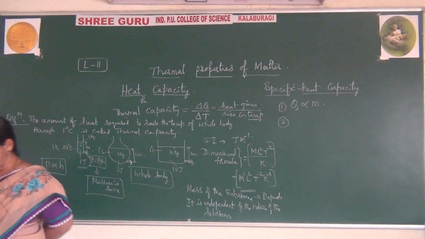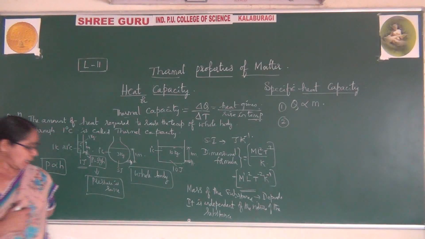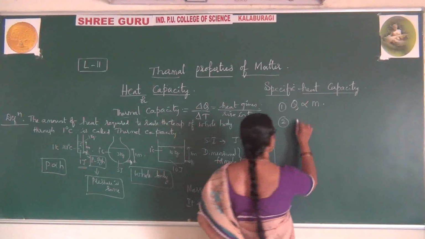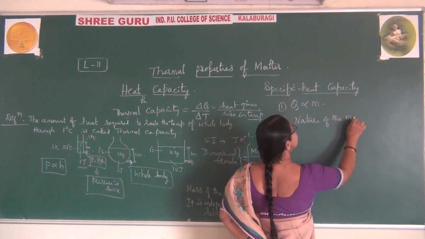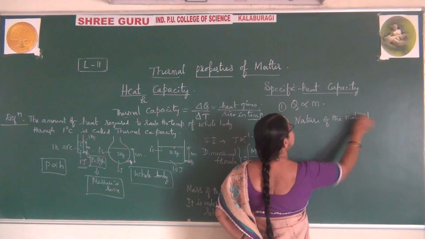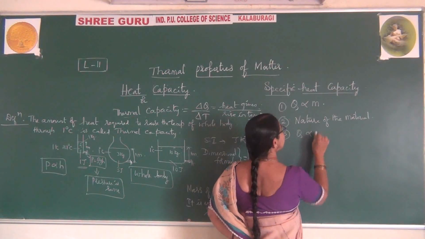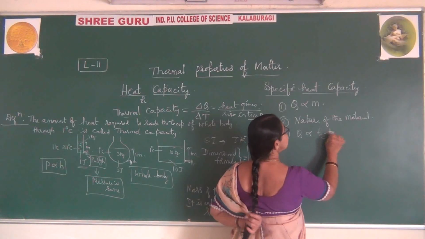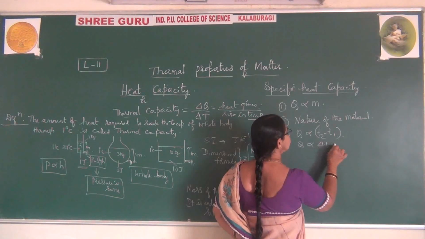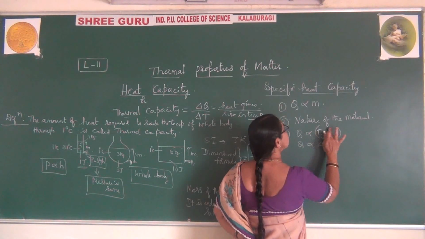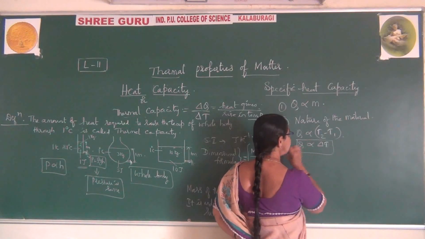It is dependent on the rise in temperature. And also, it mainly depends on the nature of the material. The next point, it mainly depends on a rise in temperature, for example T2 minus T1. What is this T2 minus T1? It is none other than delta T. Let me write, this is T2, this is T1. So it mainly depends on the rise in temperature.